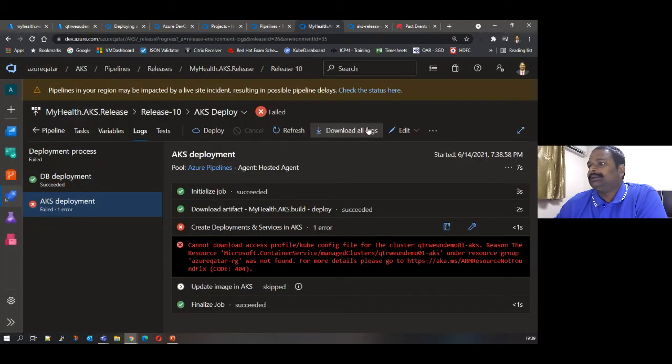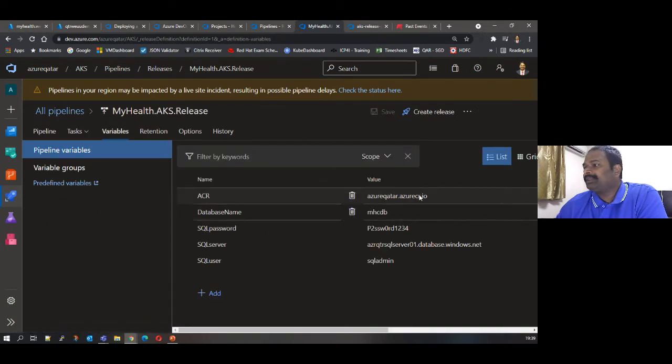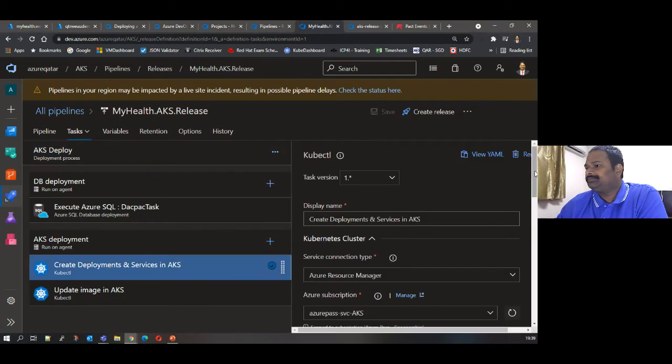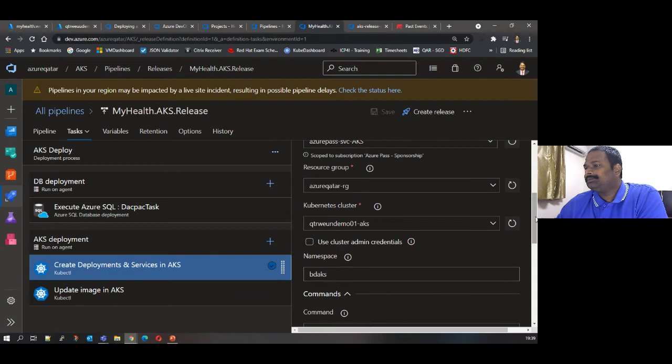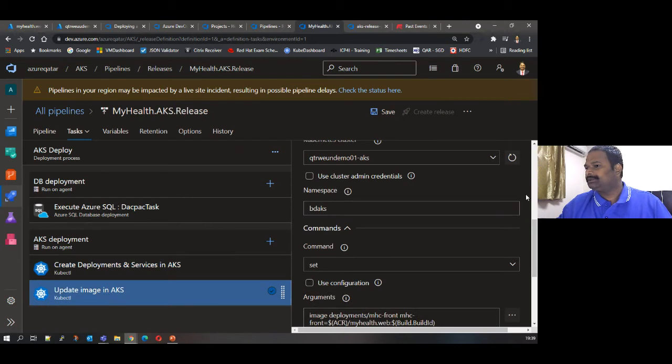Okay, I think the AKS name is wrong in the variables. Let's correct that. Not here. The AKS name is correct. Okay, the namespace is wrong. Build deploy AKS, and this is the AKS name. Let's correct the pipeline build.